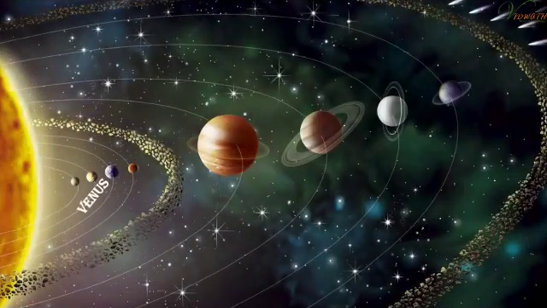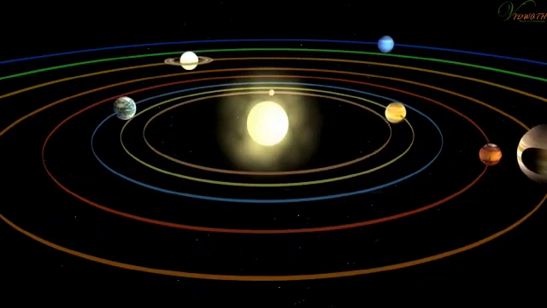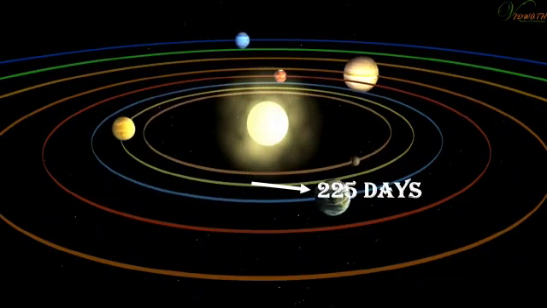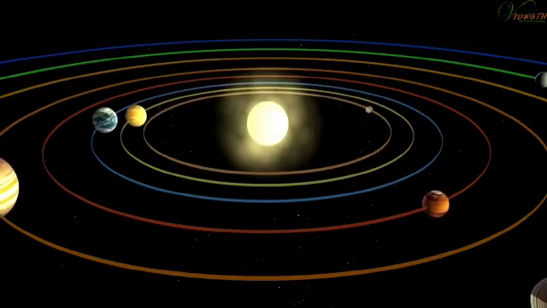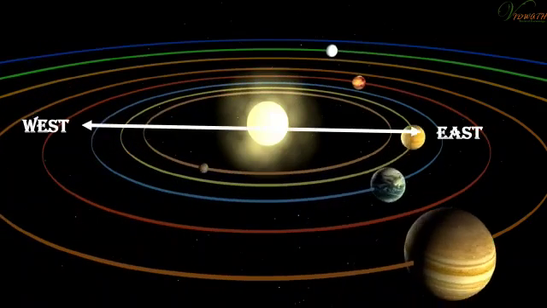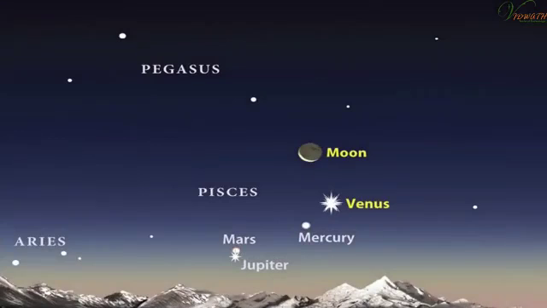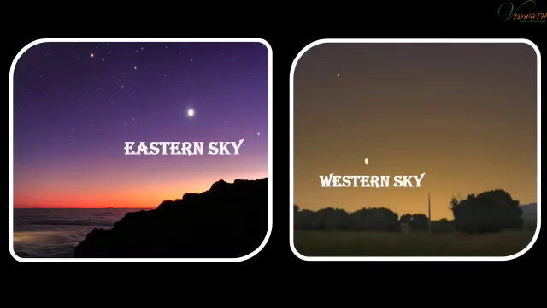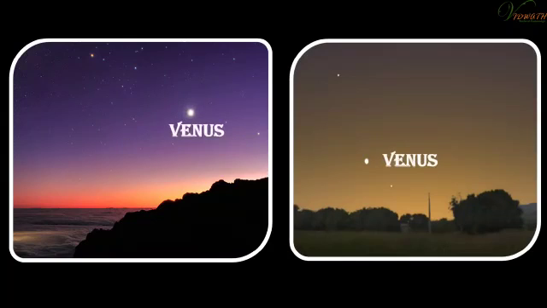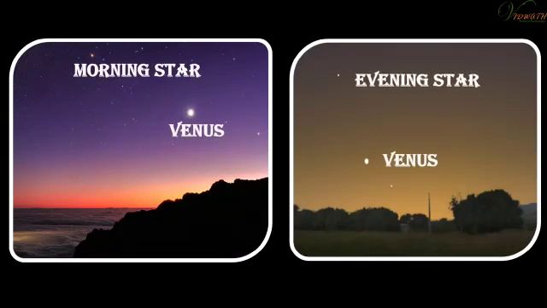Mercury is the smallest planet in the solar system and is the closest to the Sun. It takes about 88 days to complete one revolution around the Sun. It has no satellite of its own. Venus is the second closest planet to the Sun. It takes about 225 days to complete one revolution around the Sun. It has no satellites or moons. Venus rotates from east to west. It is the brightest planet in the night sky. It appears in the eastern sky before sunrise and in the western sky after sunset. For this reason, Venus is called a morning star or an evening star, although it is not a star.